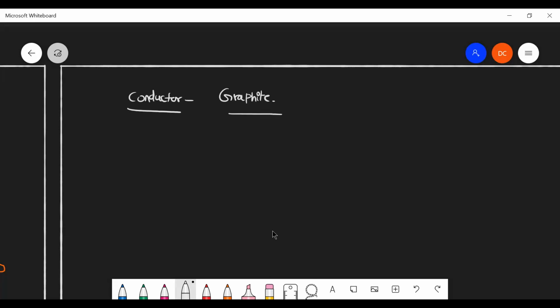Why will graphite act as a conductor? Do you have any idea about this? Carbon, what is the atomic number of carbon? Is it due to its structure, sir? Due to its structure, very good. Then any other point?